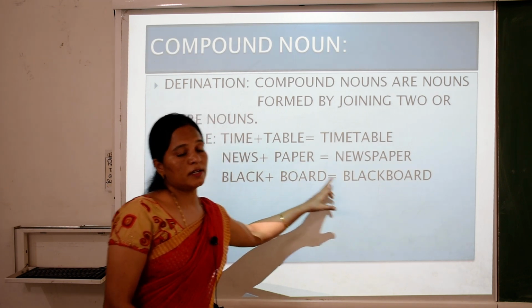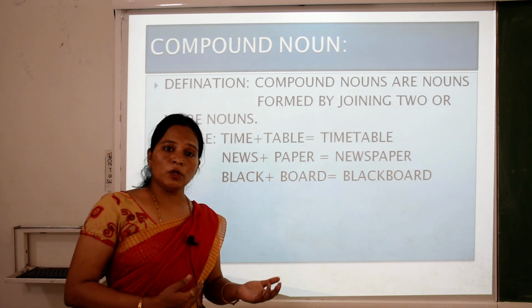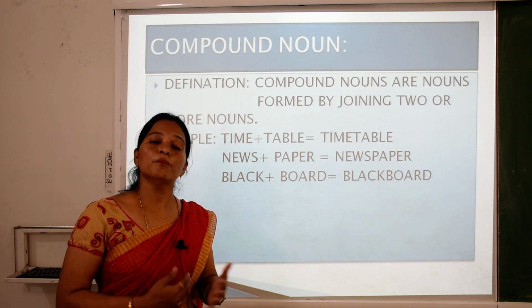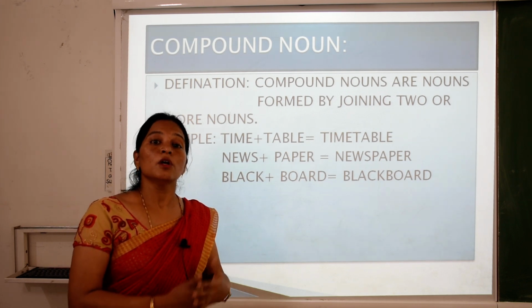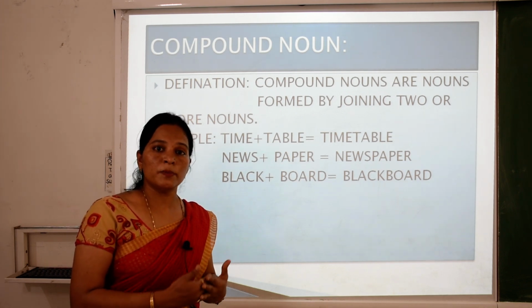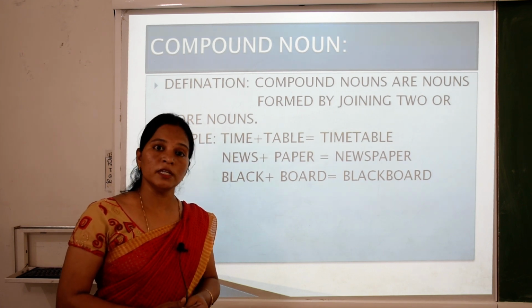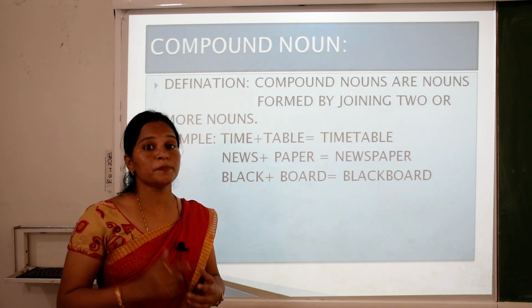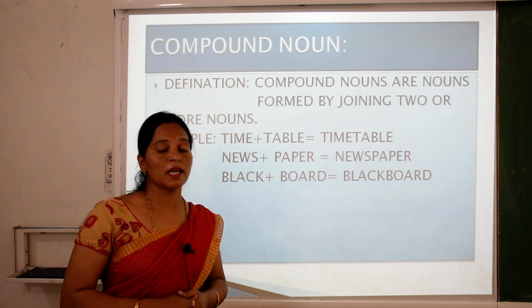So children, do you understand the difference between a common noun and a proper noun? A common noun is the common name for all persons, places, animals or things, but a proper noun is the specific name of a person, place, animal or thing.